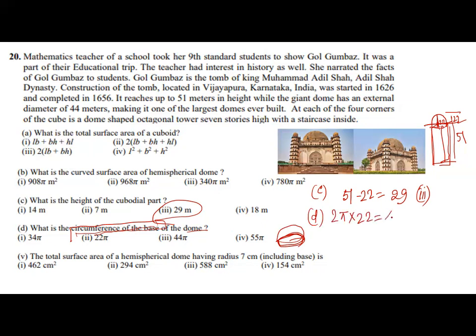So it will be 44 pi, because the diameter was given as 44. So radius is equal to 44 divided by 2, that will be 22. So for D, 3 is the answer.